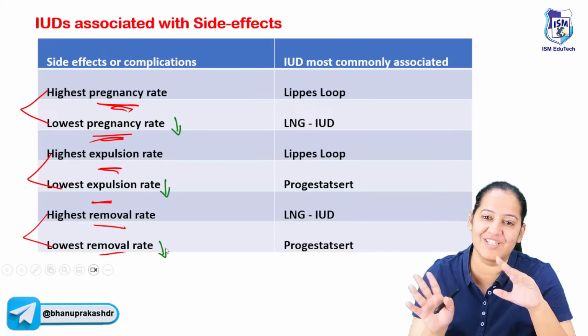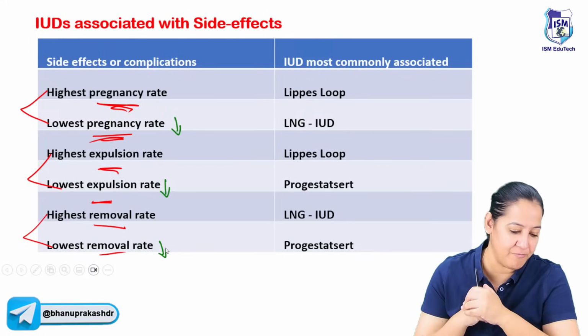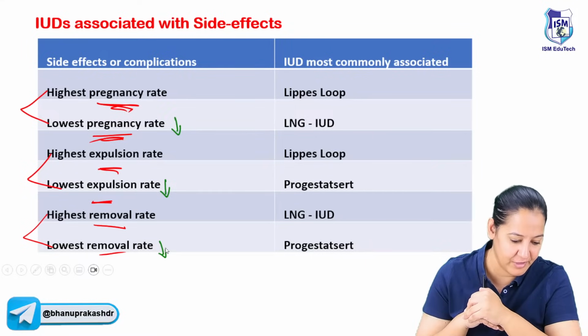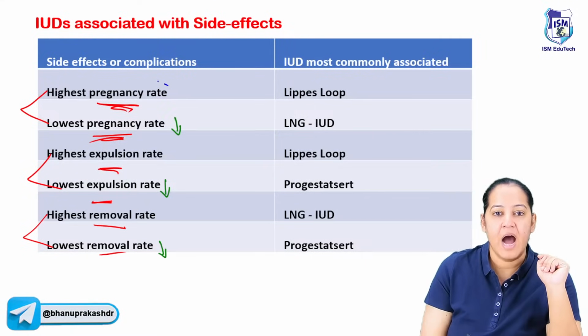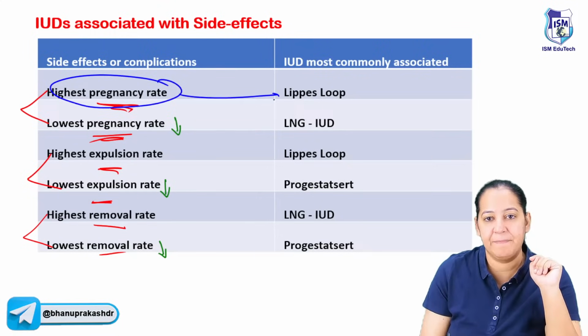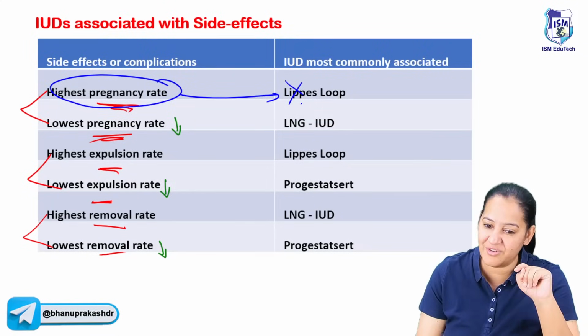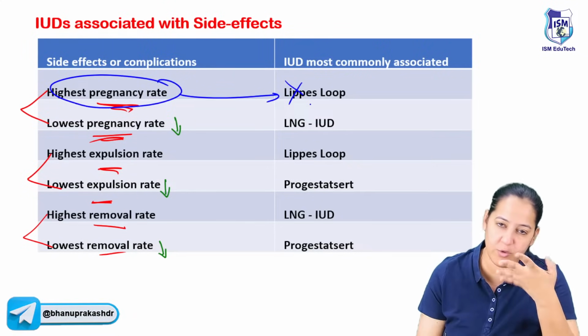But unfortunately, it is not one. Different ones have different properties, so you have to learn that. Okay, got my point? So listen, highest pregnancy rate is in Lippes loop. That's why we do not use it. It is first generation. I told you it is out of stock now. We don't use it nowadays.